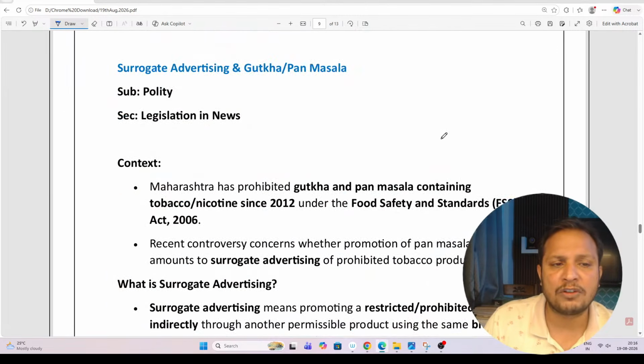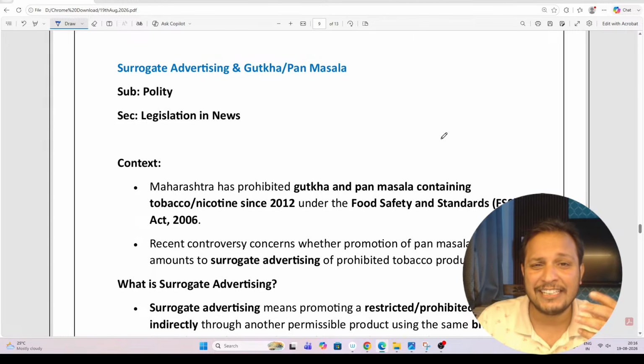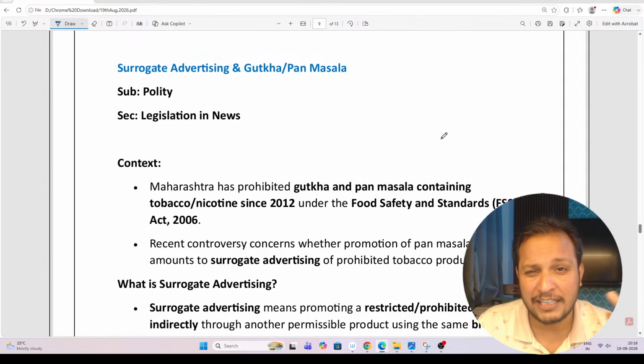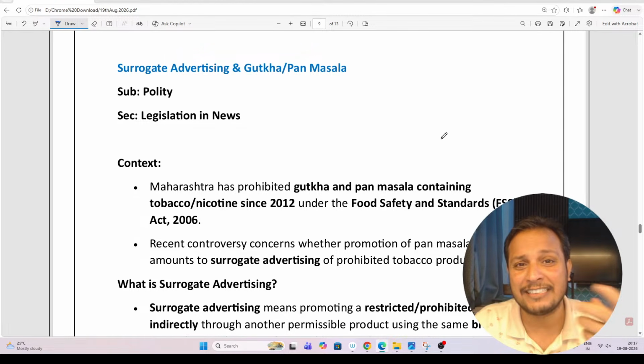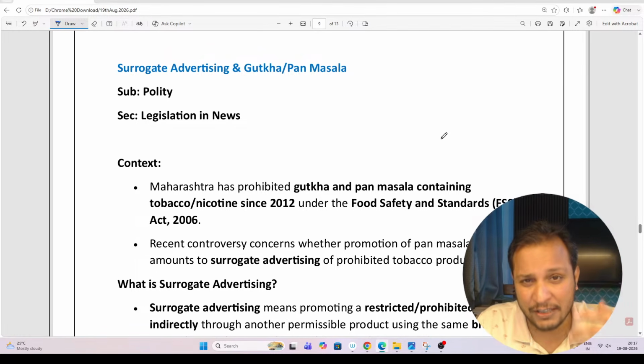Let's move on to the next topic, guys. Surrogate advertisement. There is a controversy. Juba Keshari. There's a huge controversy going on about surrogate ads. In Maharashtra, one IAS officer is doing very good work.